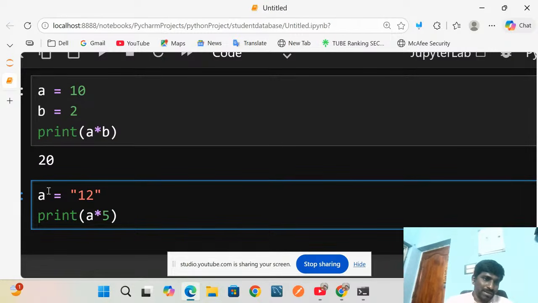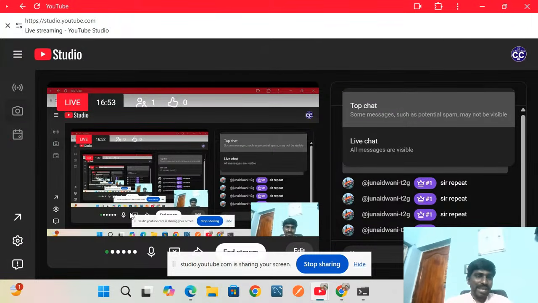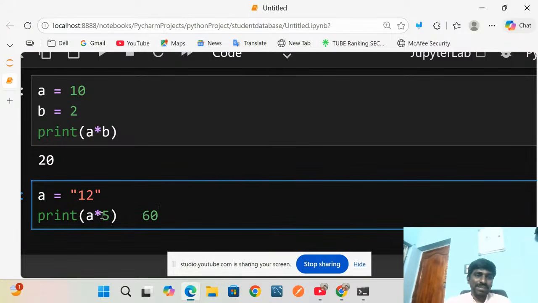So you know a equal to 12. Then 12 into 5, what will we get as the output? You think 12 into 5 is 60, right? Am I right? You expect 60. But actually it won't give 60. Why? Check it here. This is a string, so it considers 12 as a string, and you are expecting 60.